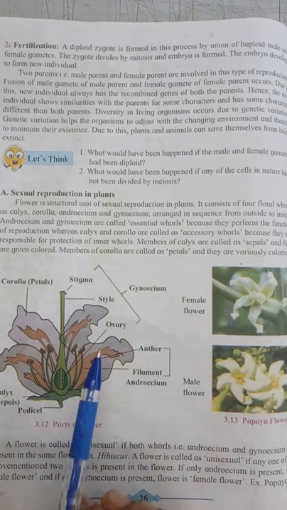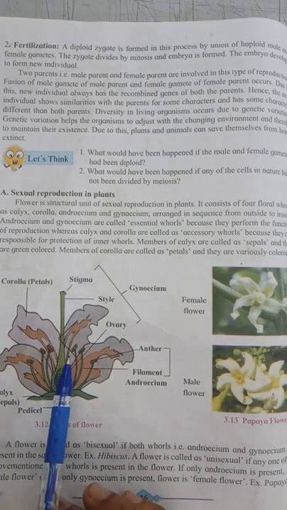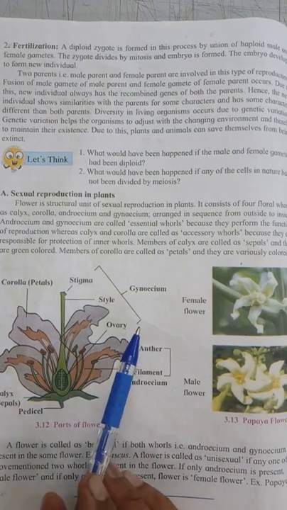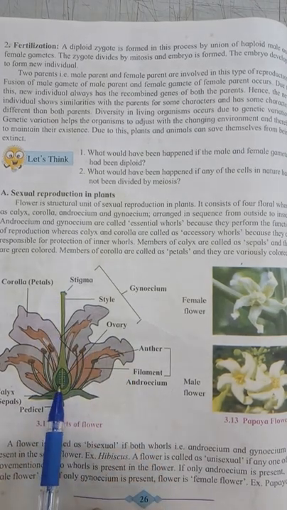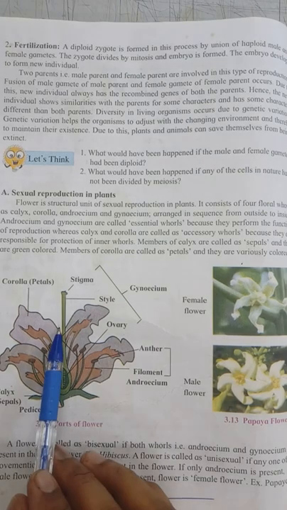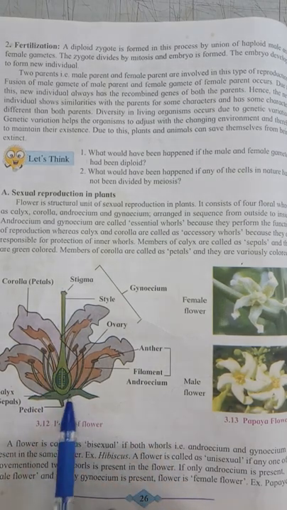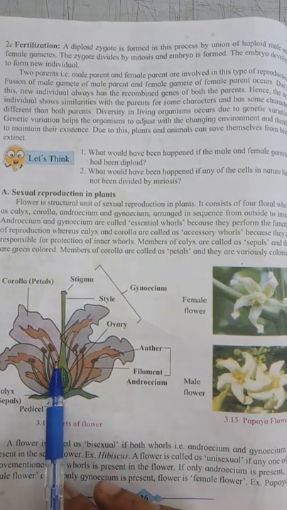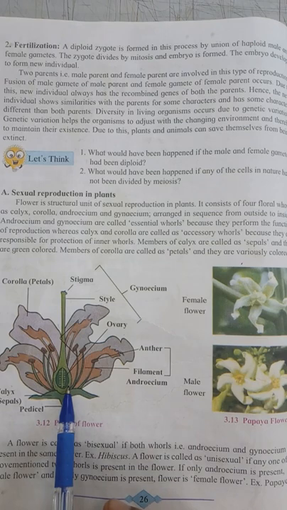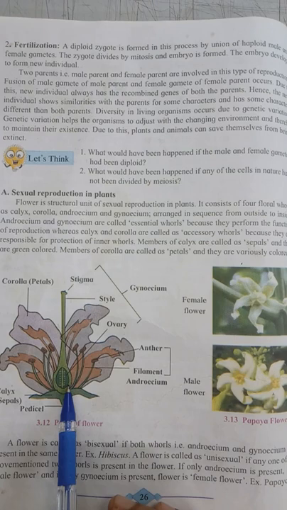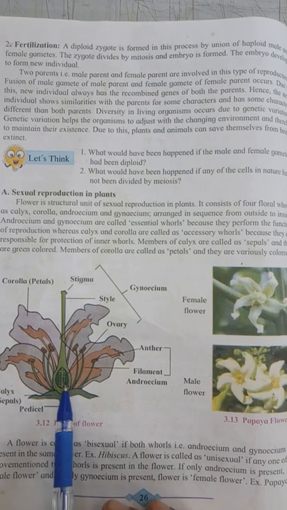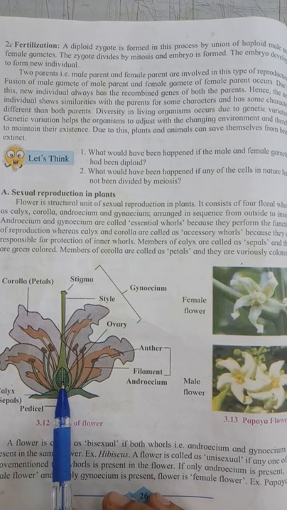Once again, members of gynoecium are called carpels. Carpel can be divided into three parts: ovary, style, and stigma. At the base of the carpel there is the ovary, which contains one or many ovules.